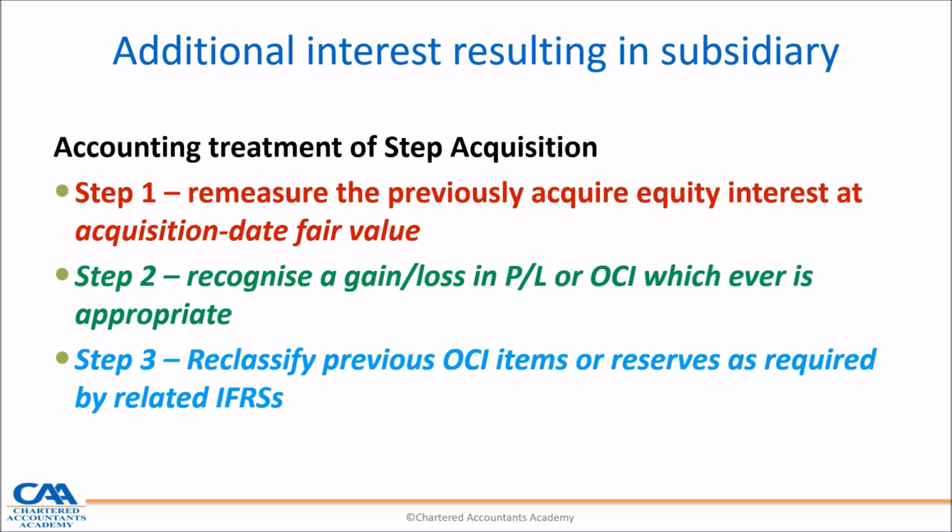If it's a financial instrument, we go to IFRS 9 or whatever other specific standard. If it's the foreign currency translation reserve, we go to IAS 21, and we will deal with that part when we look at foreign operations.